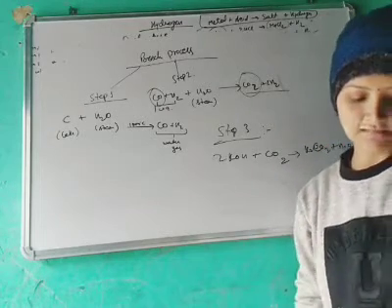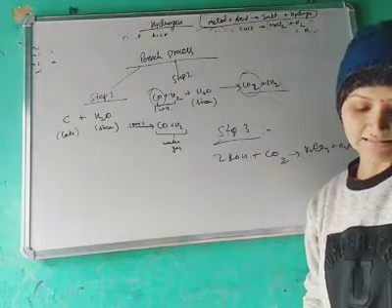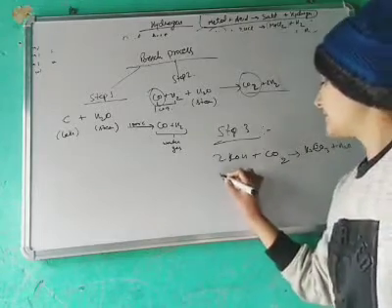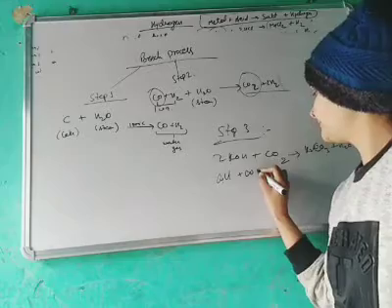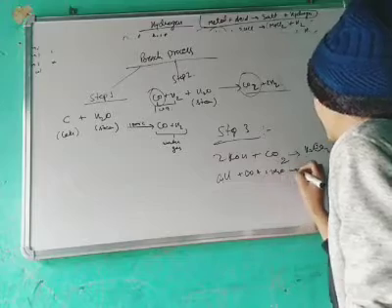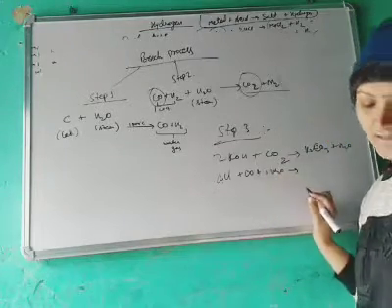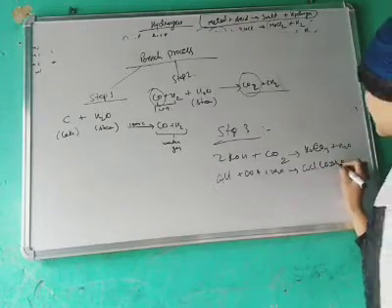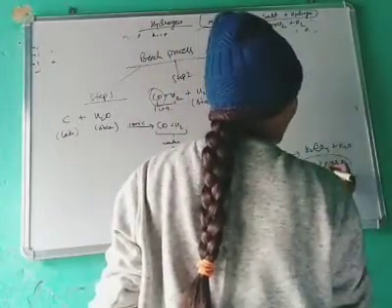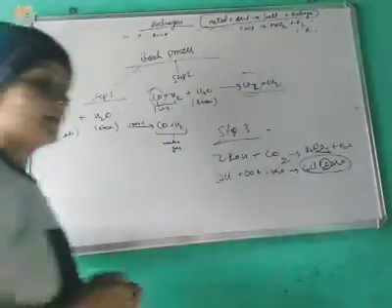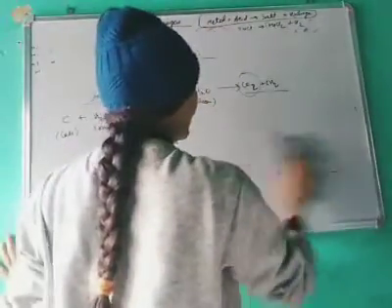And about CO, what will we do? We will mix the mixture in ammoniacal cuprous chloride. That means ammoniacal CuCl plus CO, plus 2H2O, that is water. It will give you CuCl.CO.2H2O. So here the carbon monoxide is separated, and from here we removed the carbon dioxide. So this is the industrial method.